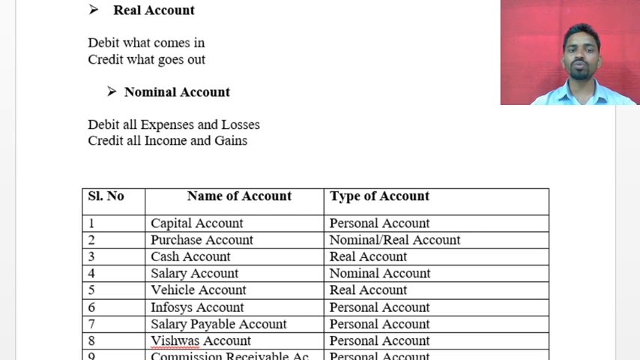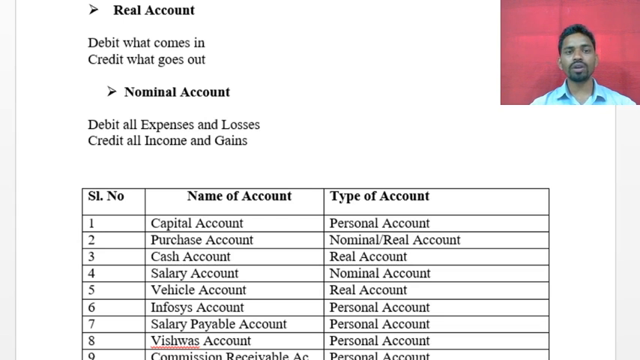It means whatever assets come into a business, we have to record on the debit side. If assets go out from the business, we have to record them on the credit side. What's the rule for the nominal account? Debit all expenses and losses, credit all income and gains. So whatever the expenses and losses are, we record under the debit side, and whatever the income and gains are, we record on the credit side.